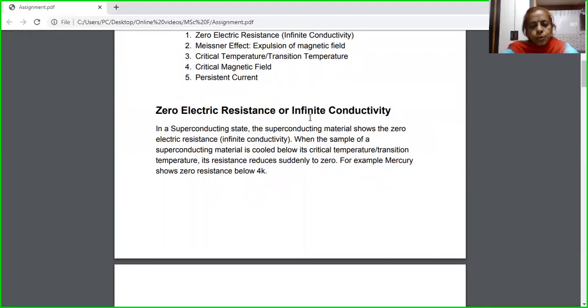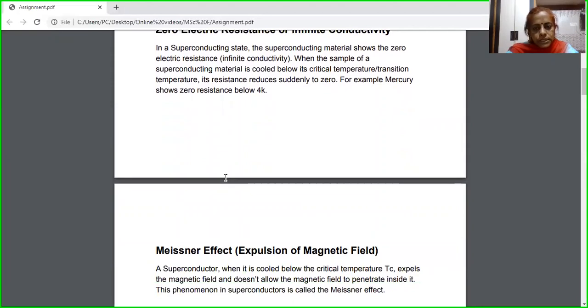We know that a superconducting material possesses zero electrical resistance. Resistance is zero, that means its conductivity is infinite. This was first discovered in mercury. When it is cooled below 4 Kelvin, it was found that its resistance drops to 0. That means its conductivity becomes infinite. This temperature at which the transition has occurred, that means for mercury 4 Kelvin, is the transition temperature. So superconductors have zero resistivity.